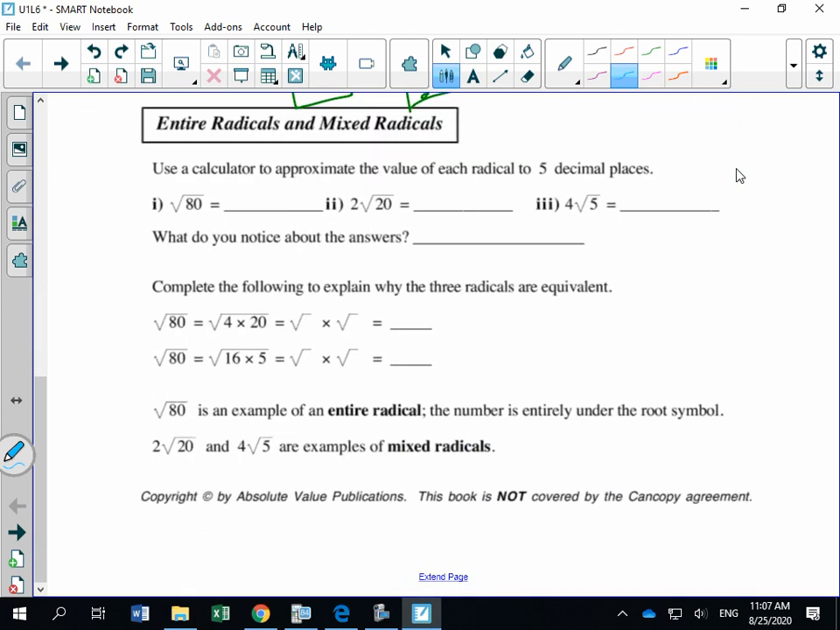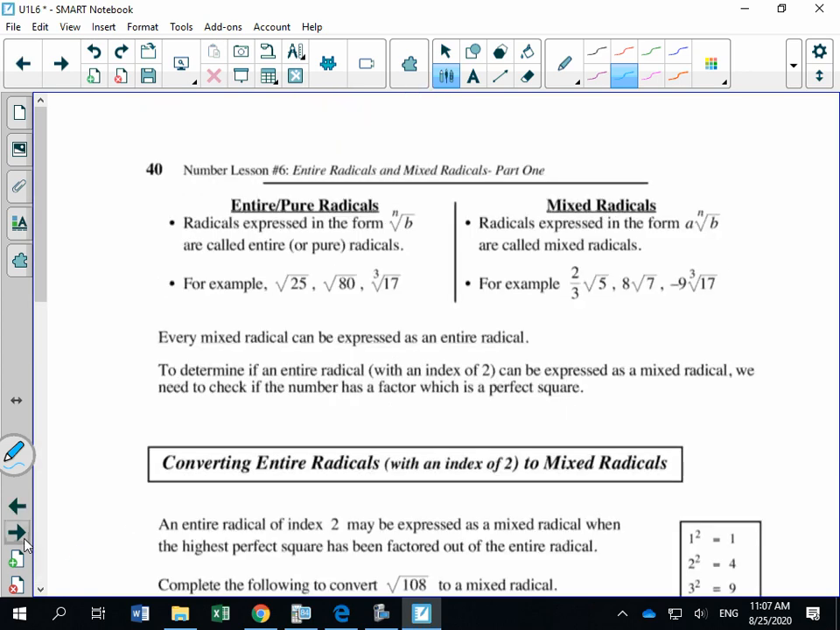And we're going to skip this. And we're going to actually go to this, sorry, to page 40. And I'm going to teach you the difference between an entire radical and a mixed radical. And then I'll show you another strategy that you'll use almost all the time to simplify radicals.